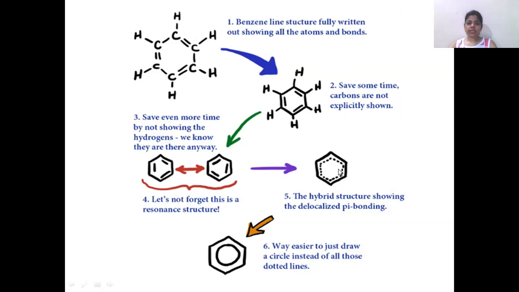Then this next one is the structure of benzene, which is showing a circle inside drawn with dots. So this represents the delocalization of the pi bonds. And the last one is the simplest form of benzene. It contains a circle inside. This is the simplest form of benzene.